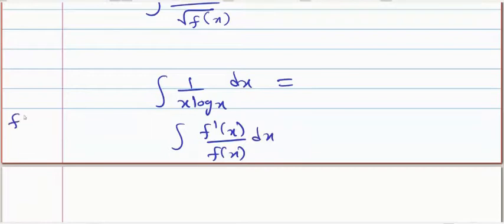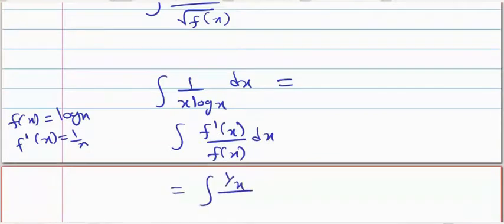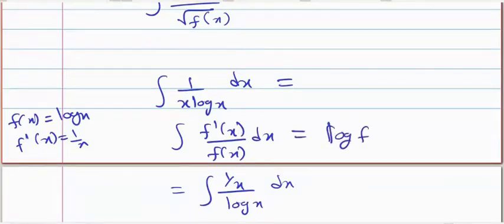Our f of x is log x, its derivative is 1 by x. So 1 by x is present in the numerator and log x in the denominator. In the denominator f of x is present, in the numerator its derivative is present, and this integration has the formula log of f of x.